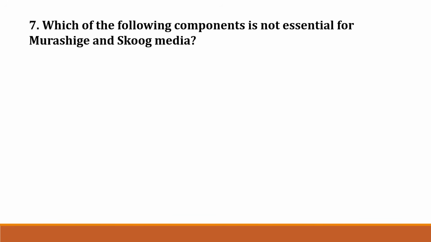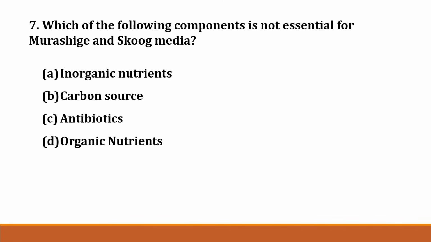Then next question, question number 7. Which of the following component is not essential for Murashige and Skoog media? Option A. Inorganic nutrients. Option B. Carbon source. Option C. Antibiotics. Option D. Organic nutrient. Correct answer is option C. Antibiotics.